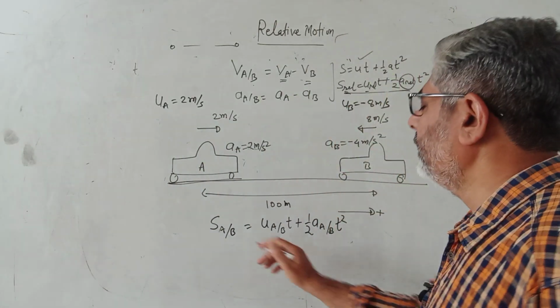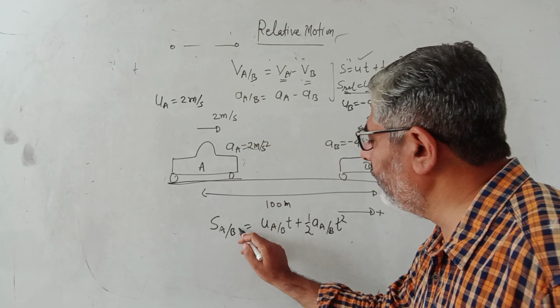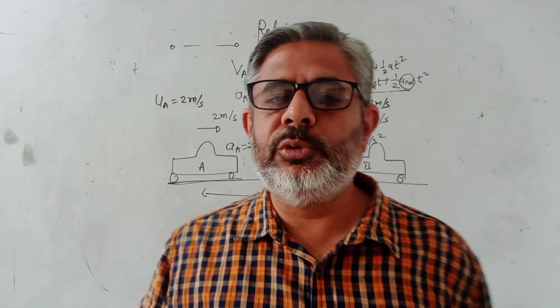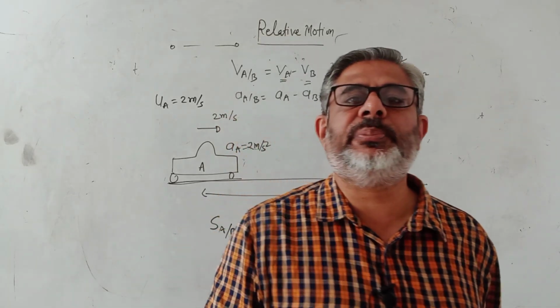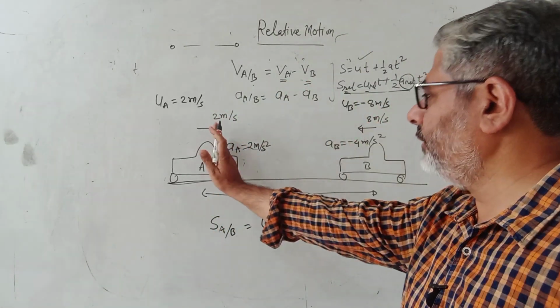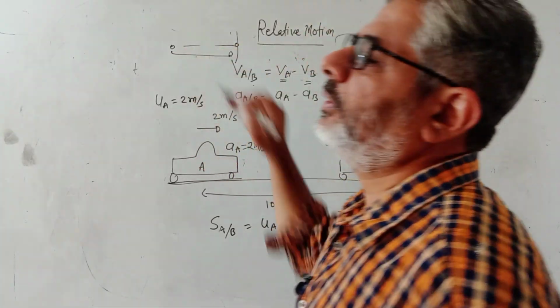But dear, what are we taking here? We are taking with respect to B. I said just freeze it. That is the secret of relative motion. Freeze the object with respect to which you are looking. If I freeze it, then this car has to come and hit it all the way. If I freeze this, this has to come and hit it.